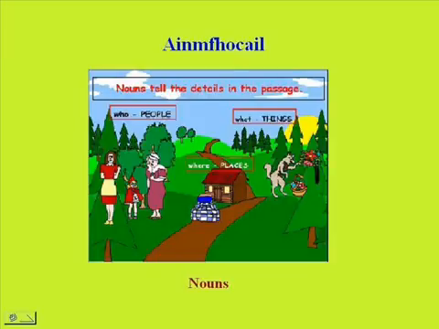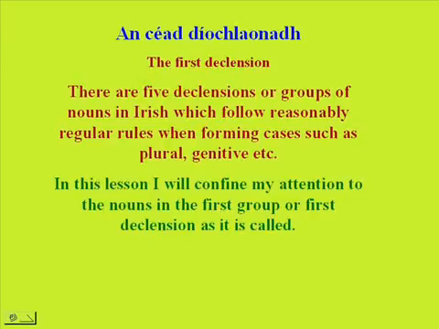Ainmfhocail, nouns. An chéad díochlaonadh, the first declension. There are 5 declensions or groups of nouns in Irish, which follow reasonably regular rules when forming cases such as plural, genitive, etc. In this lesson, I will confine my attention to the nouns in the first group or first declension.